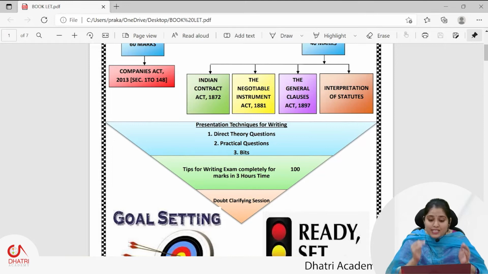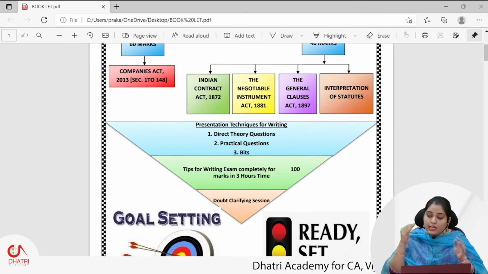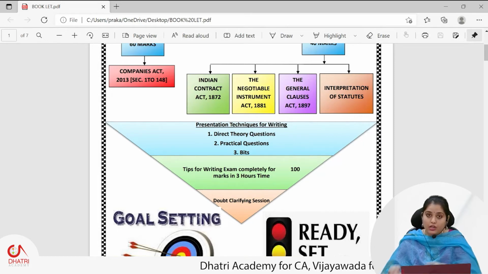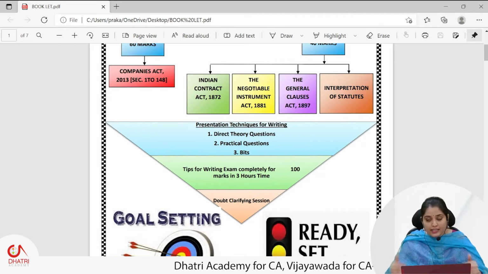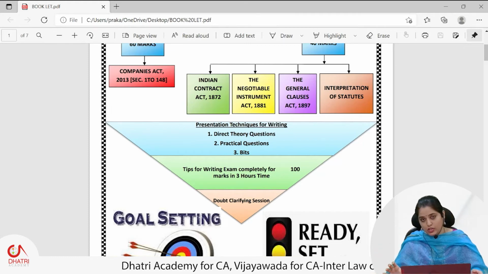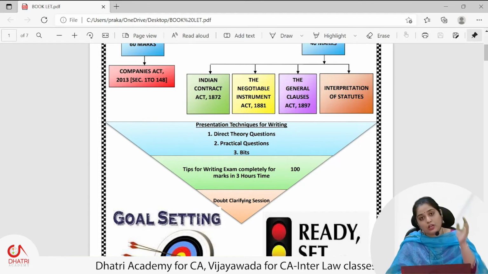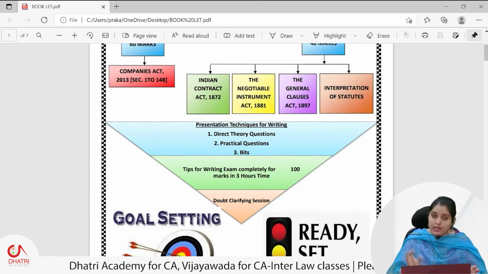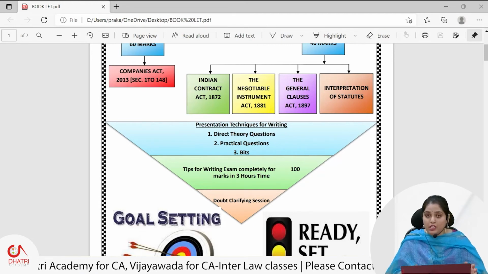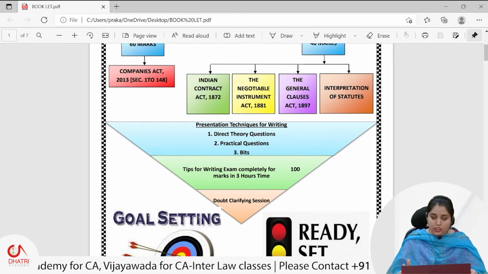So if you plan to write your practical questions, if they are given for 6 marks, or they ask you for 4 marks or 5 marks, then write a detailed explanation. Otherwise it is sufficient to write provision, analysis and conclusion. Otherwise, if you are left with much time, you can write facts of the case, provision, analysis and conclusion. These are a few important tips for you to give the best presentation in your law paper.